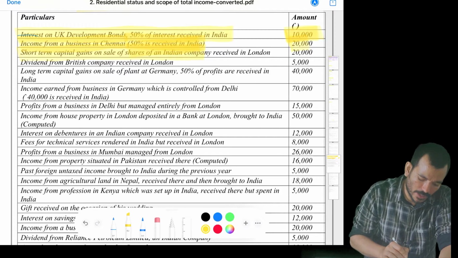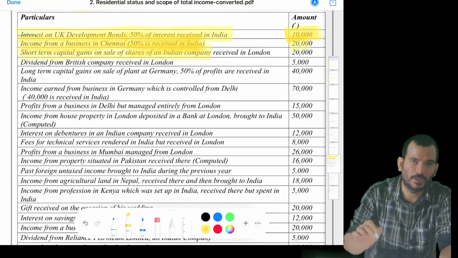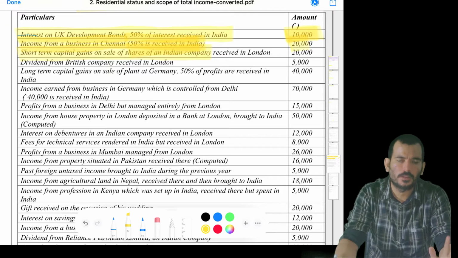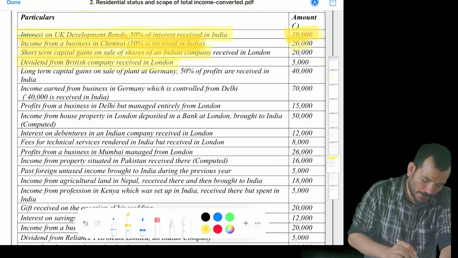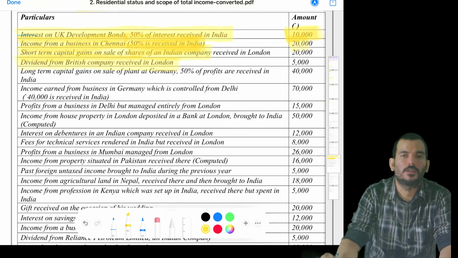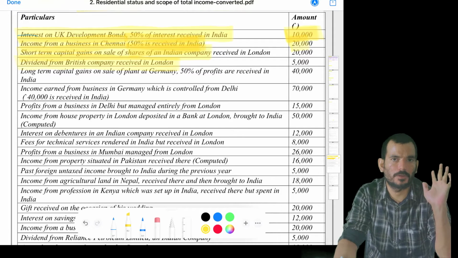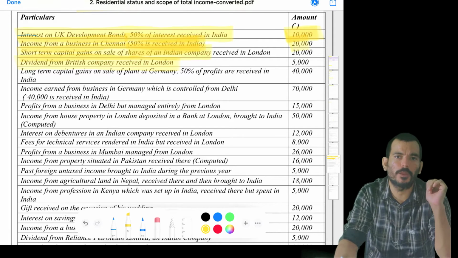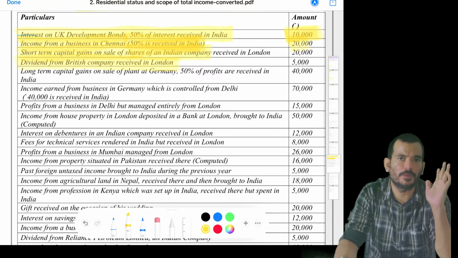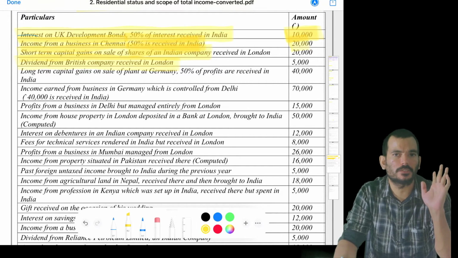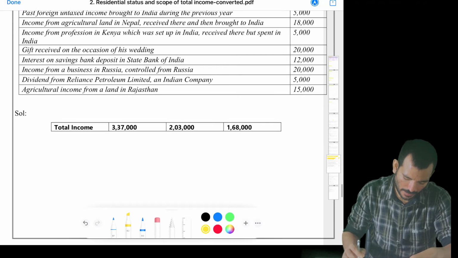Short-term capital gains on sale of a share of an Indian company. The moment it is an Indian company, everybody should pay. Dividend from British company received in London. Company is a British company. There only we received. Who will pay? Is it a business controlled from India? No. So even the third condition has failed. Only the fourth condition is satisfied. I'll explain this for better understanding.